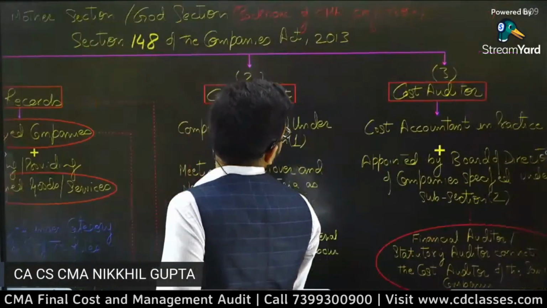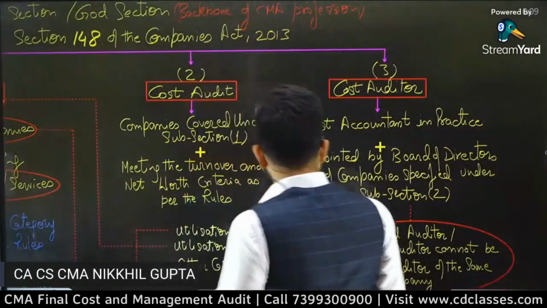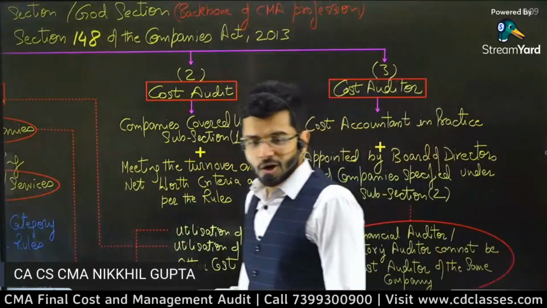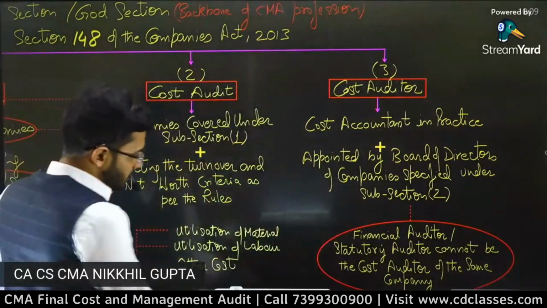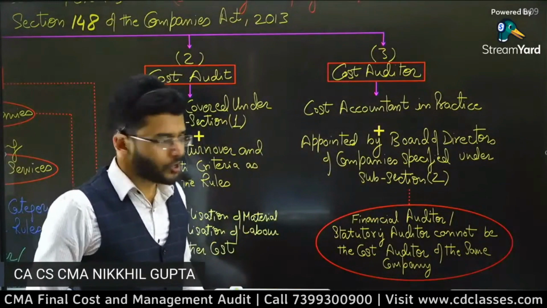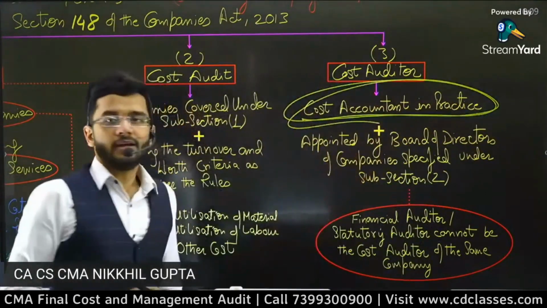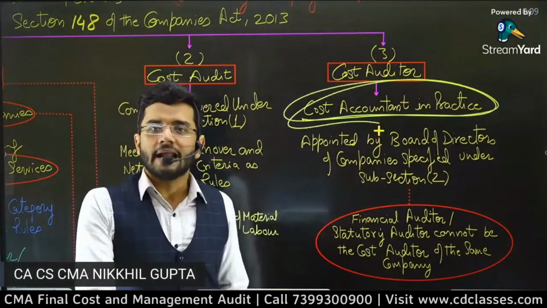Okay, sir, got it. Then last but not at all the least, who can do cost audit? Only and only a cost auditor can do cost audit. Who can be a cost auditor? A cost accountant in practice can be a cost auditor. Only a cost accountant in practice can be a cost auditor.